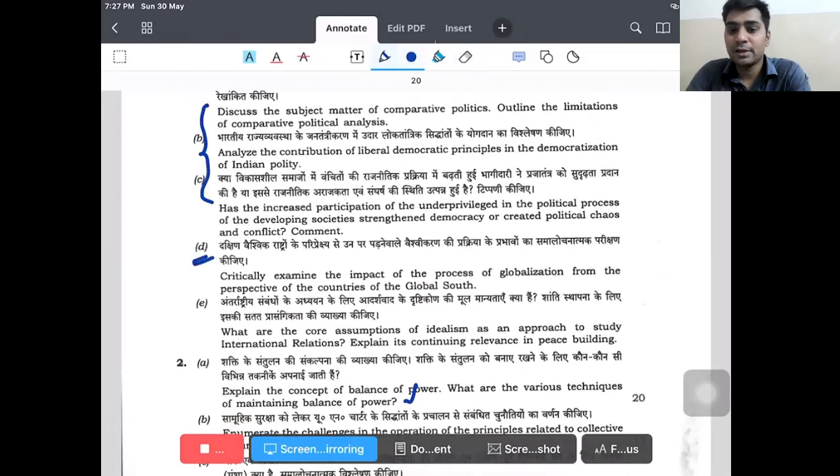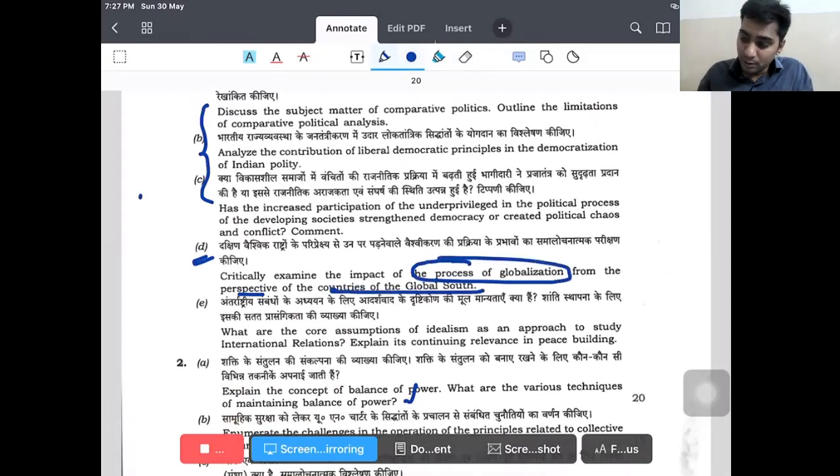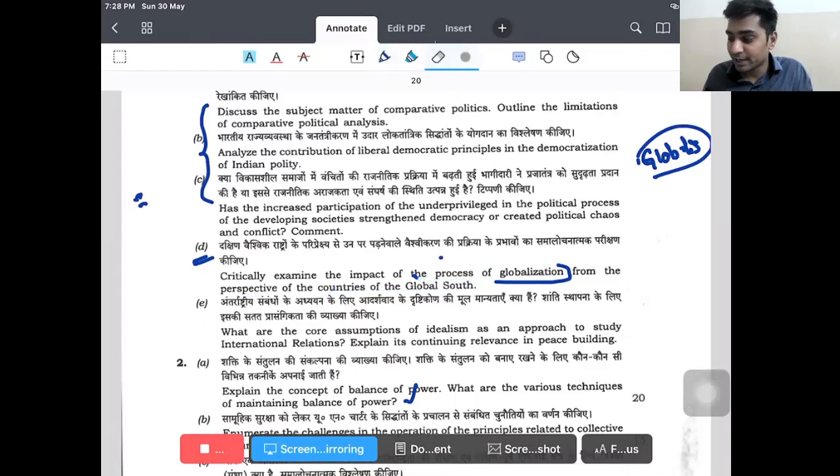Now, if you look at question 1D, look at this. Critically examine the impact of the process of globalization from the perspective of countries of the global south. So they are asking about the impact of globalization from the perspective of the global south. There is a separate topic called globalization in comparative politics that we will be dealing with. But with the knowledge that we have gained, how we can approach this question from the basic theoretical aspect is, globalization can be seen from a realist perspective, right?